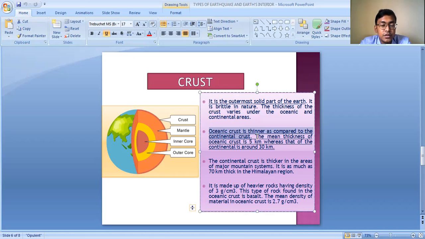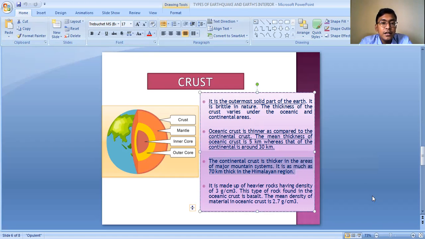The average thickness of the oceanic crust is 5 kilometer, whereas that of the continental crust is around 30 kilometer. So here you can see that the thickness varies from the oceanic area to the continental areas. The continental crust is thicker in the areas of major mountain systems, and it is as much as 70 kilometer thick in the Himalayan region.